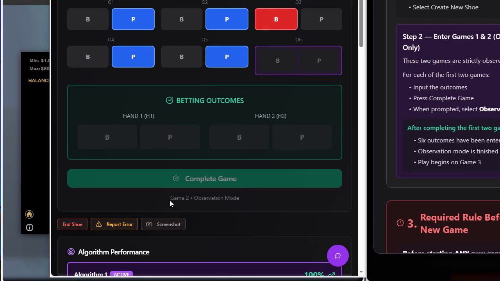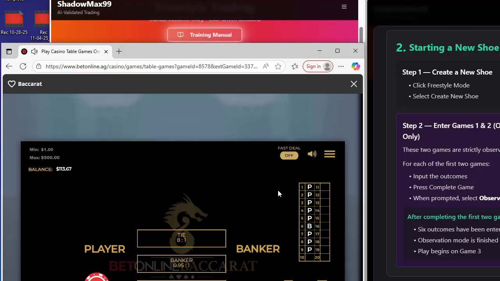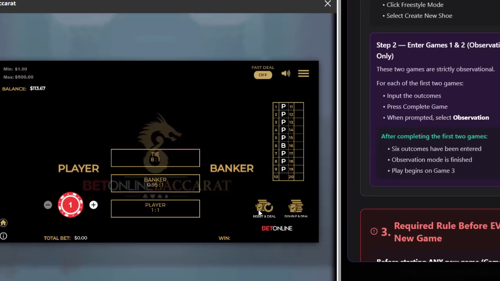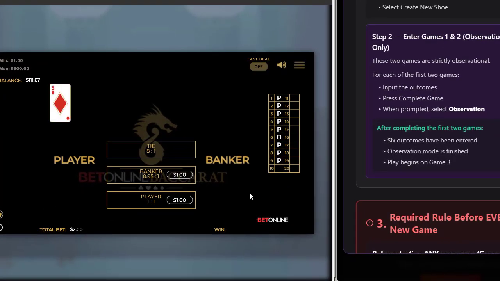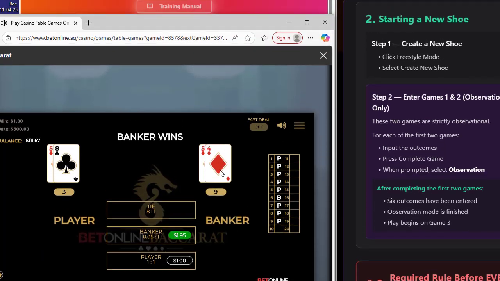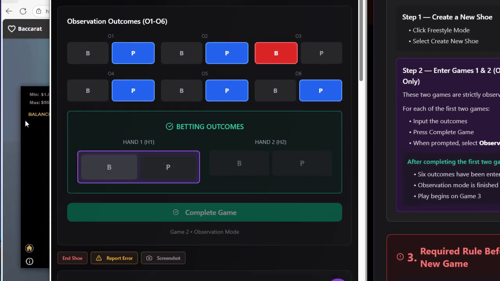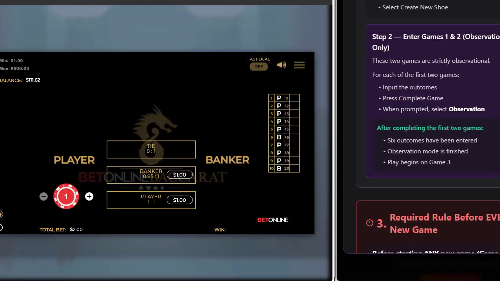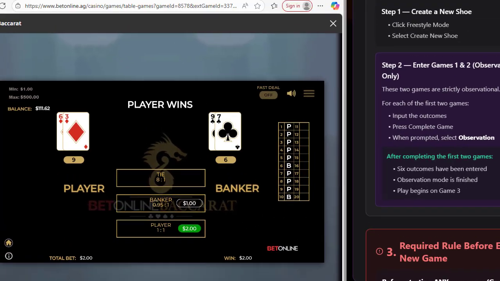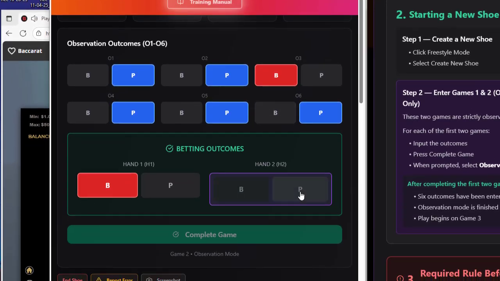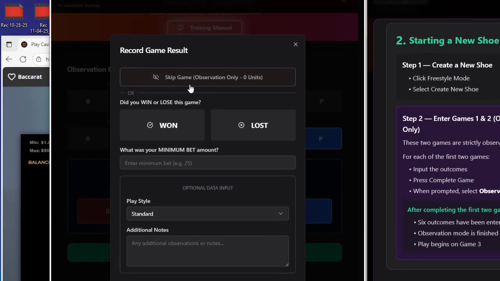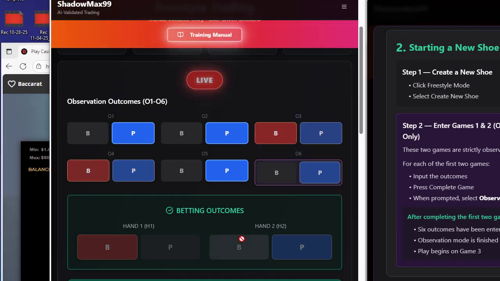As you can see here, game 2 observation mode. Now we're in game 2. The outcome for that one was player. We need 2 more outcomes to complete game 2. That was a banker. Let's get another outcome. And that was a player. So this is game 2, observation mode. Hit complete. We're going to click observation mode.